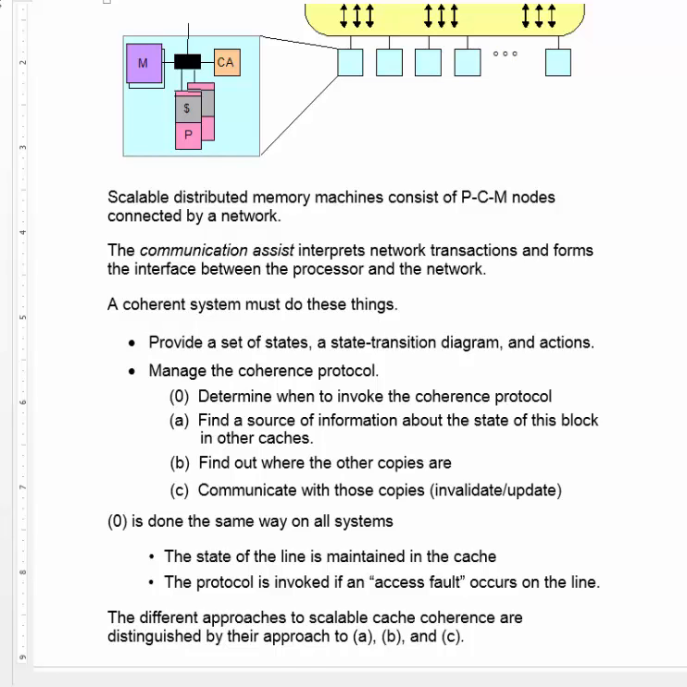Determining when to invoke the coherence protocol is done the same way on all systems. Each cache knows what state each of its lines is in, and then when a particular transaction occurs, like a write to a cache line that's in state S, it needs to take some action depending upon the protocol. The difference between scalable cache coherence protocols is determined by the different ways they answer these questions A, B, and C, and we'll take a look at some of them in later videos today.